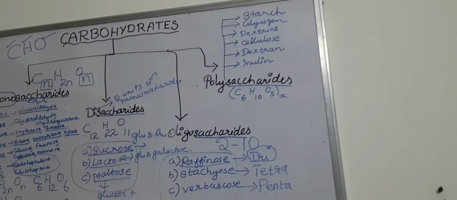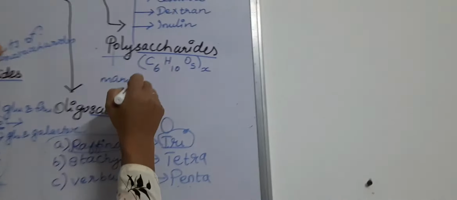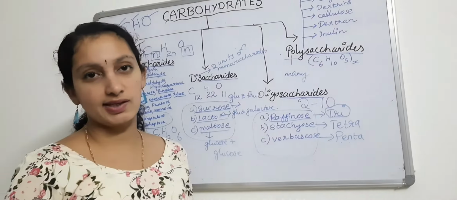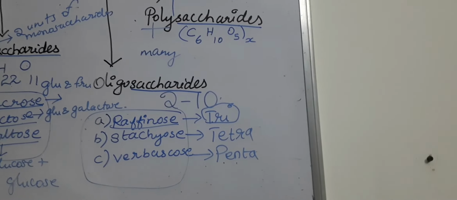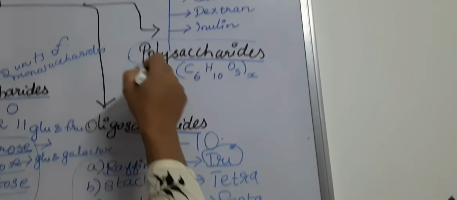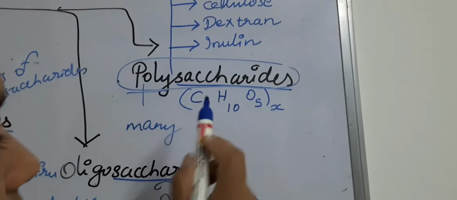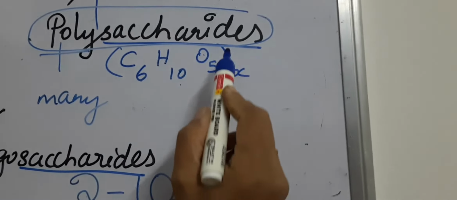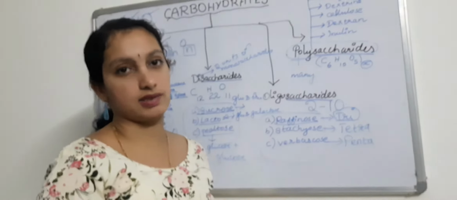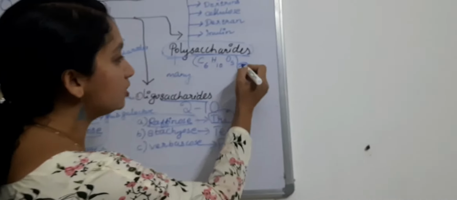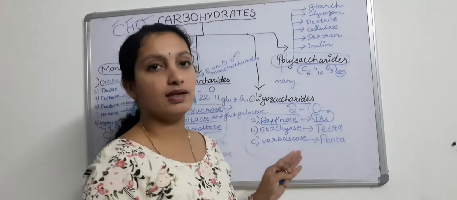Moving to the last one, polysaccharides. Poly means many units of monosaccharides. Up to 10 we name it oligosaccharides, so above 10 you can call it polysaccharides, represented with the general chemical formula C6H10O5 into X. Here X means the number of monosaccharide units, and we have to calculate the number of carbon, hydrogen and oxygen atoms accordingly.